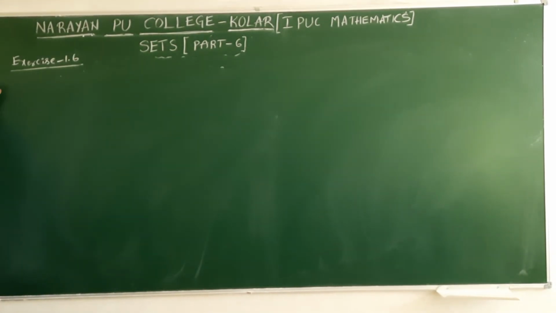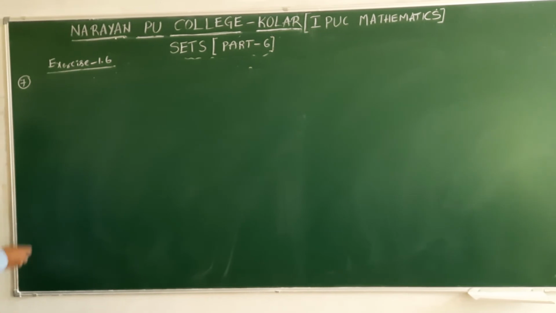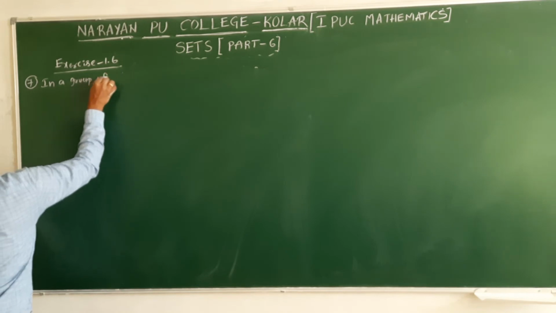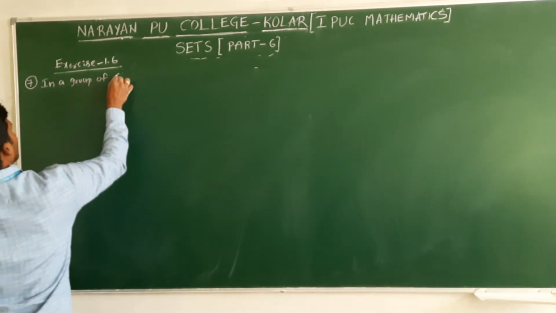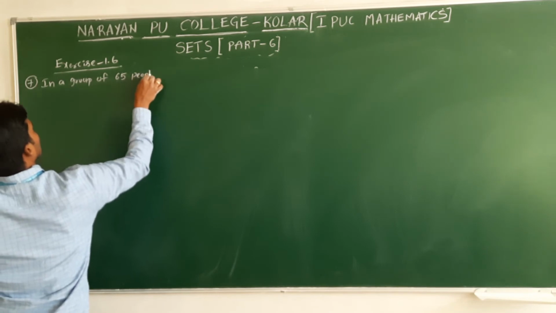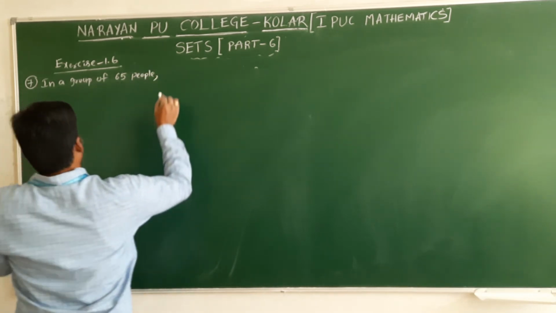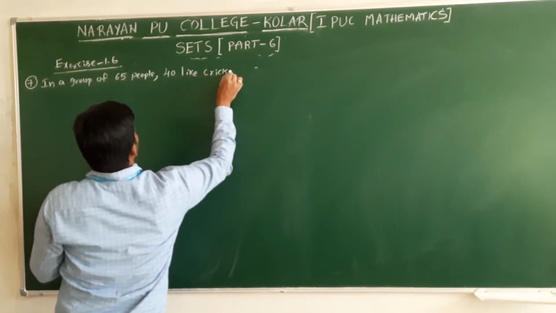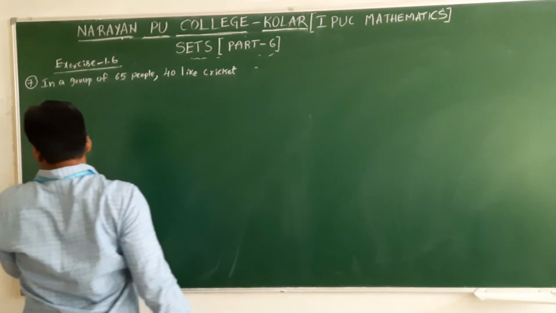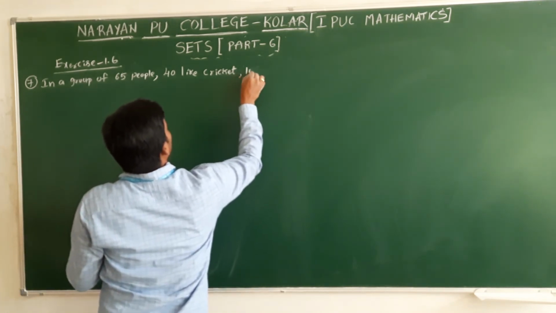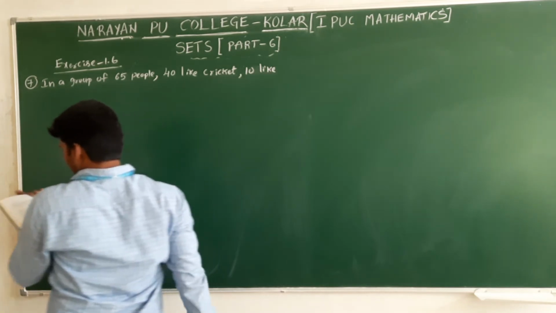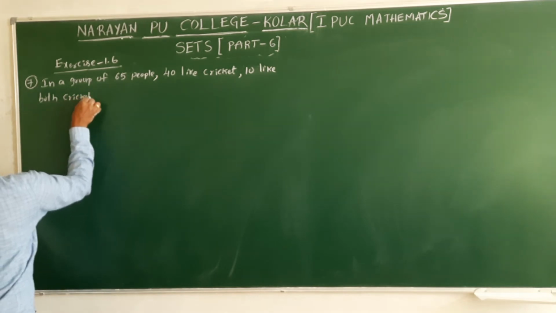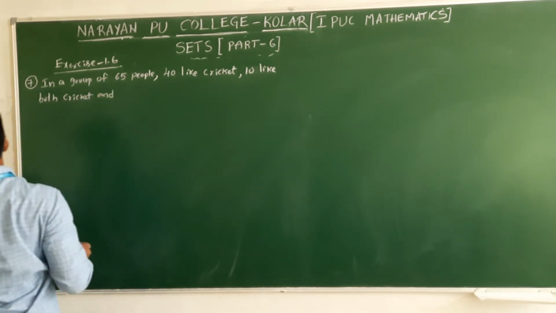Next, seventh one. In a group of 65 people, 40 like cricket, 10 like both cricket and tennis.